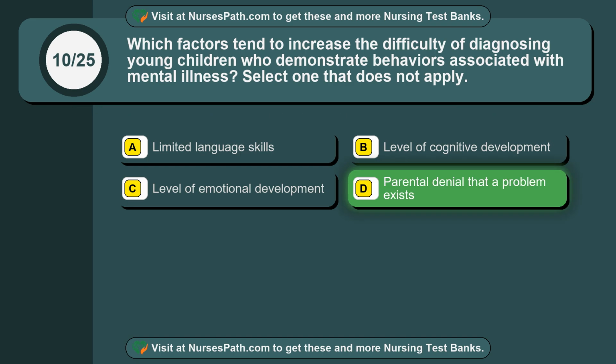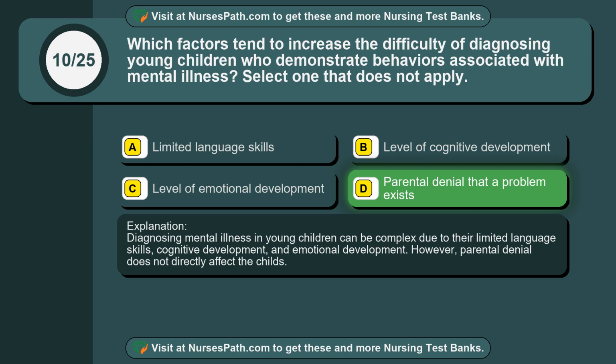The correct answer is option D. Parental denial that a problem exists. Diagnosing mental illness in young children can be complex due to their limited language skills, cognitive development, and emotional development. However, parental denial does not directly affect the child's